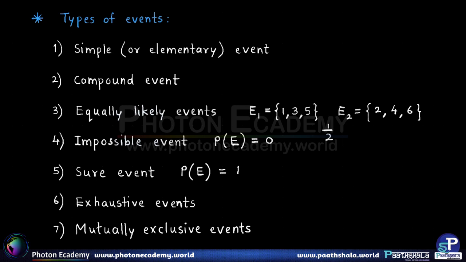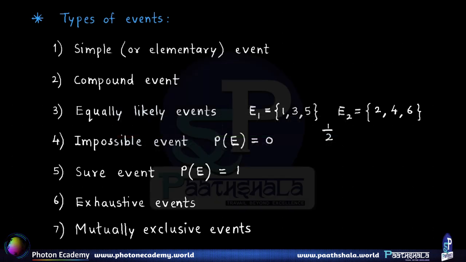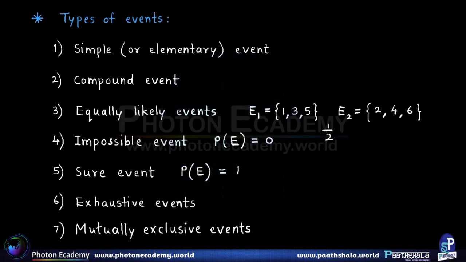Next we have two very important types of events. The sixth one is exhaustive events. Exhaustive events are such that if you add up or merge all the events together, they give you the sample space. That is what we technically call the union of different events.